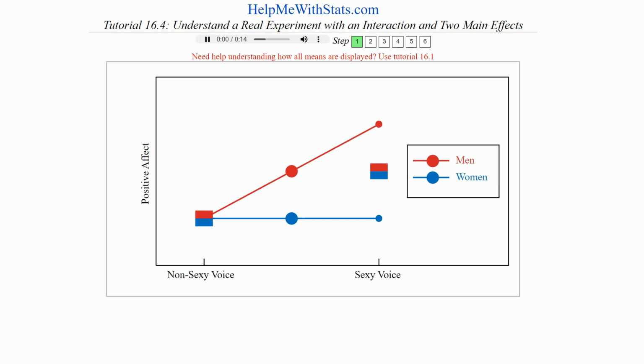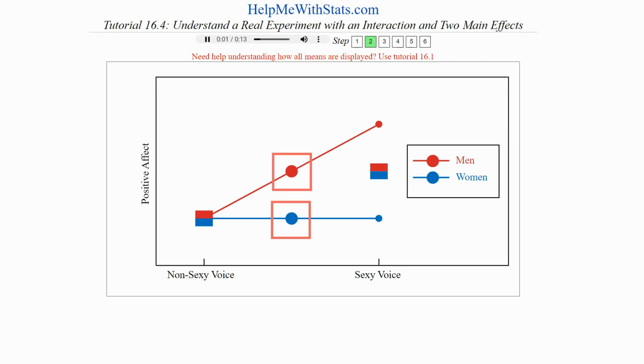In this experiment, the display shows the effect of gender and voice quality, sexy versus non-sexy, on positive affect, liking. The result shows a pattern of two main effects and an interaction.